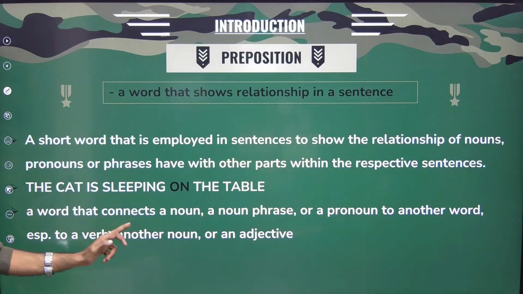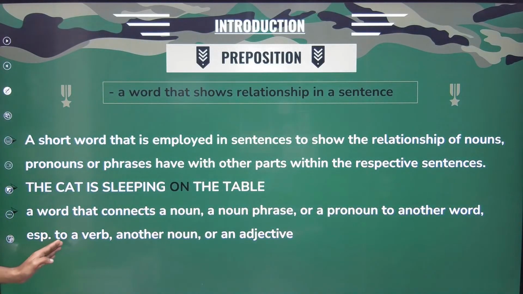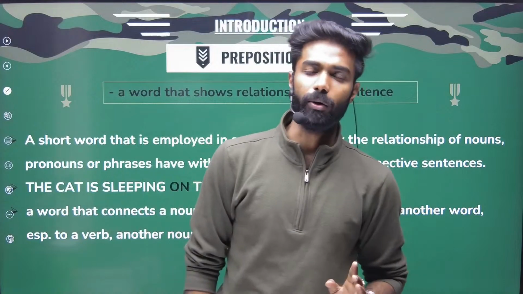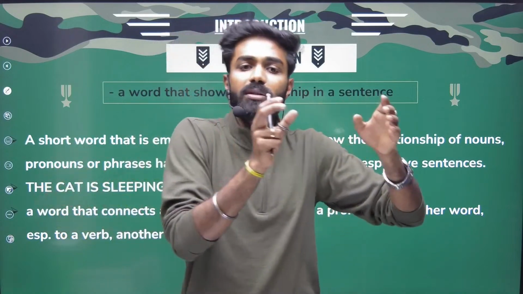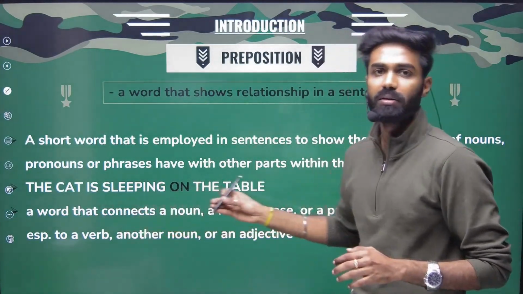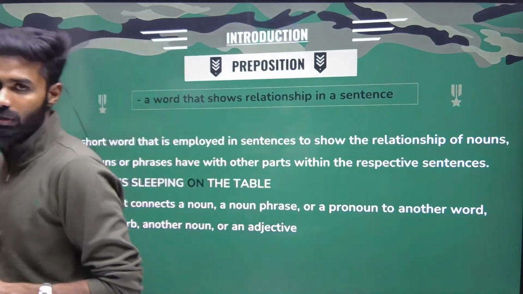Preposition is a word that connects a noun phrase or a pronoun to another word. Okay. Especially to verb, another noun, or adjective. All right. So, one thing you have to be very clear is that prepositions are very simple. Prepositions are nothing but a word, especially a short word, which will be showing you the relationship between a noun or pronoun to another word in the same sentence. All right. See, the cat is sleeping on the table. Cat, the table. On is showing the relationship. Shall we move to the next one?